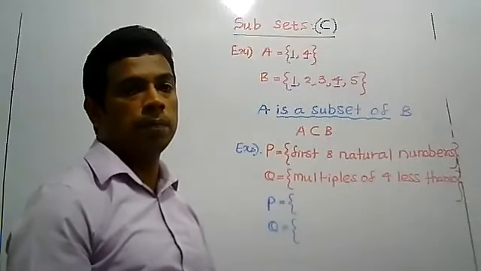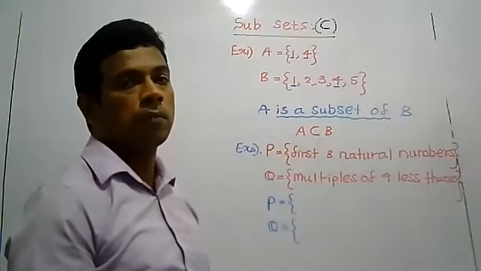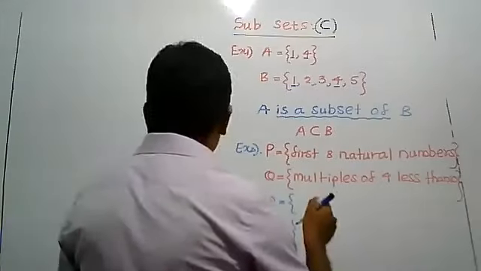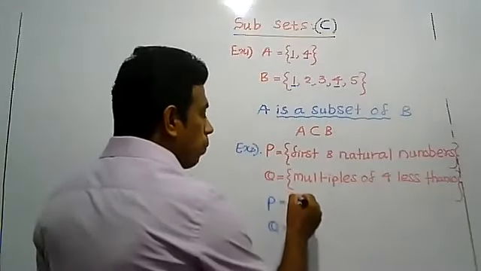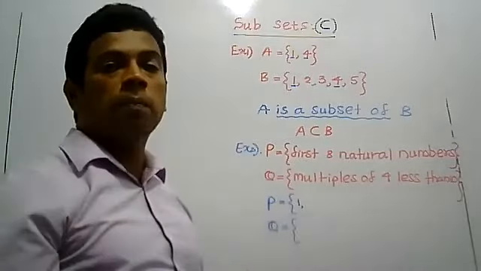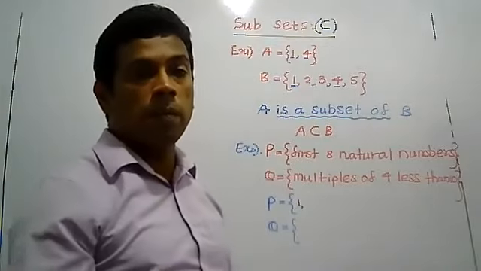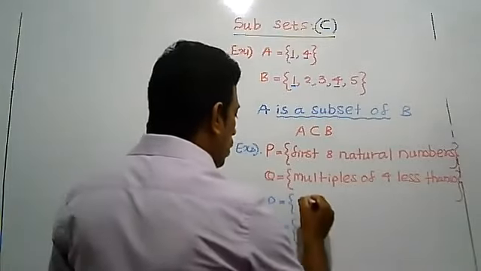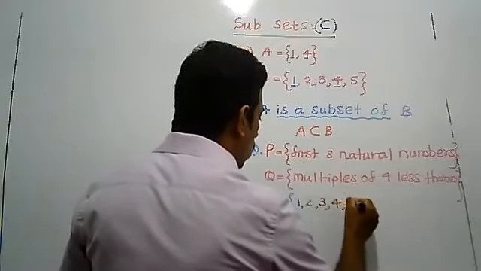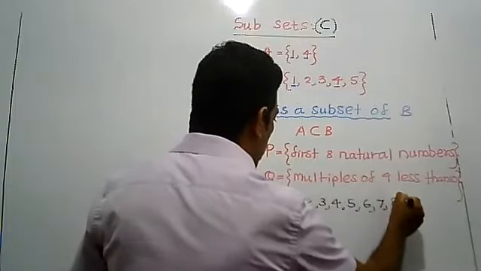Write the elements. Then we will find the first 8 natural numbers. The first natural number is 1. 0 is not a natural number. Then 1, 2, 3, 4, 5, 6, 7, 8.